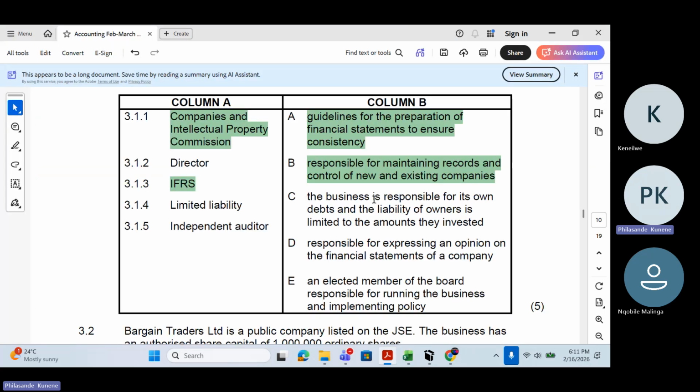Okay, the business is responsible for its own debt and the liability of owners is limited to the amount they invested. This one is for you, Kinelwe. What can you say about this? 3.1.4. What is that? Limited liability. Yes, very good on that. Limited liability means that the business is responsible for its own debt and the liability of owners is limited to the amount they invested.